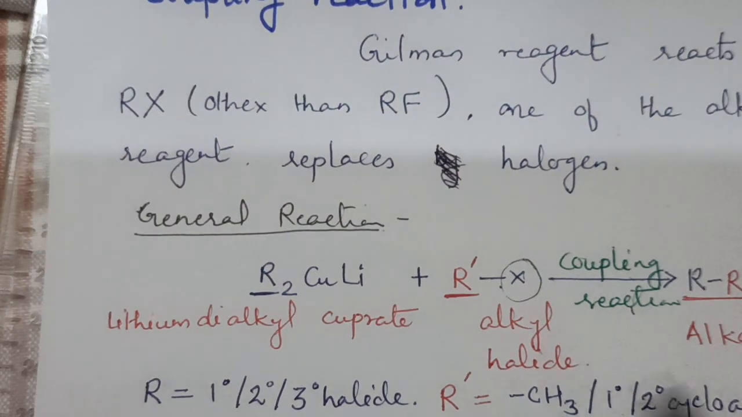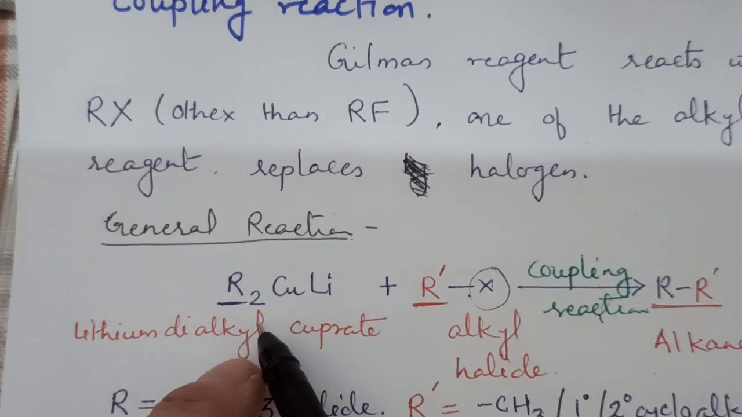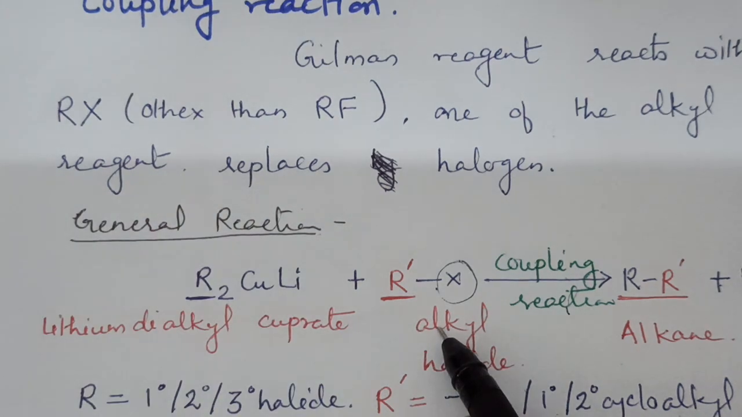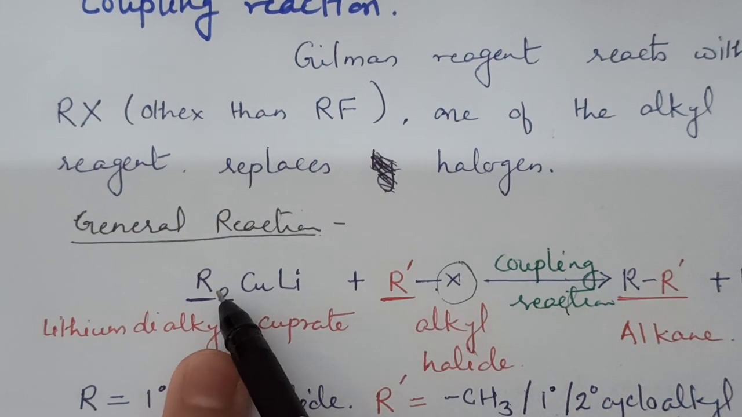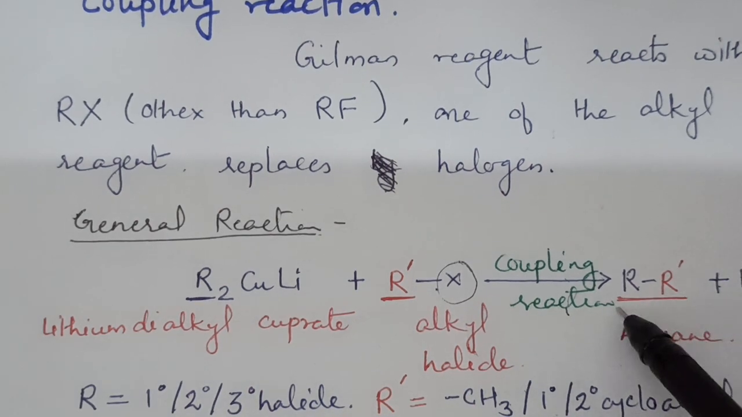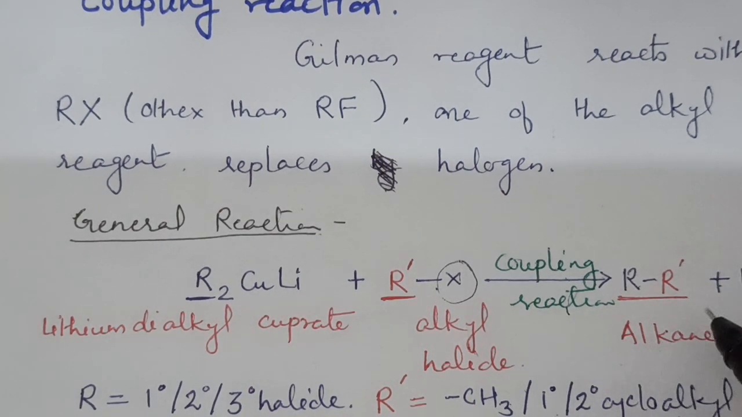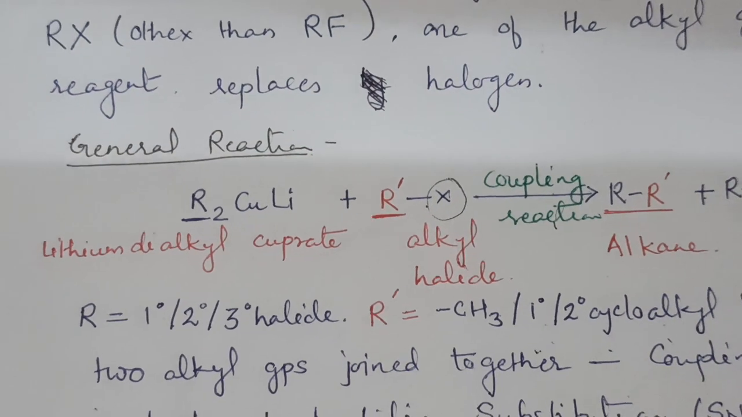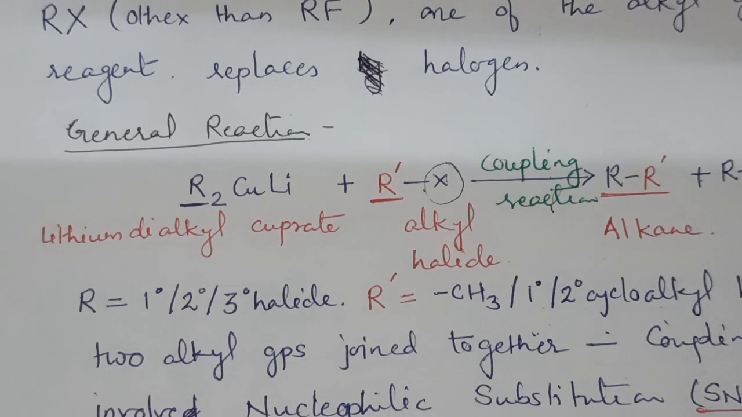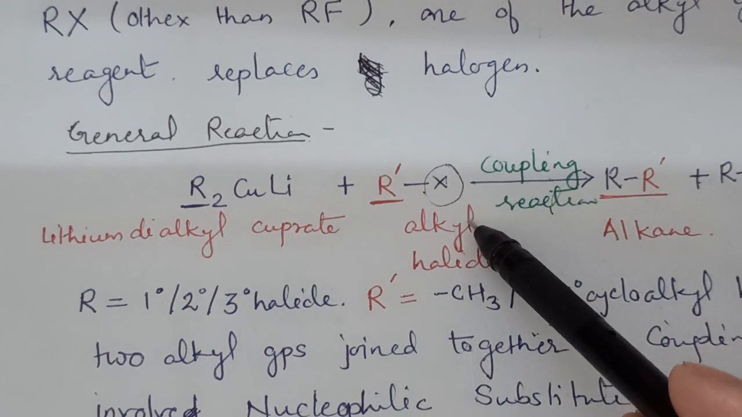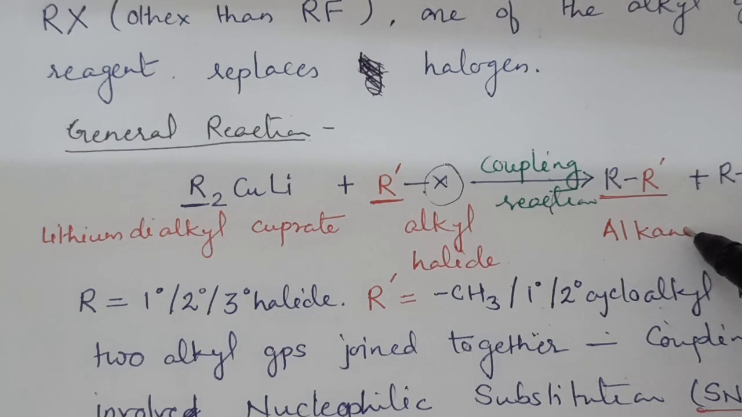For example, this is Gilman reagent R2CuLi. It reacts with alkyl halide, and this R replaces the halogen of the alkyl halide and forms a carbon-carbon bond, or a bond between two alkyl groups. Since there is the formation of a bond between two alkyl groups, that's why it is known as coupling reaction.